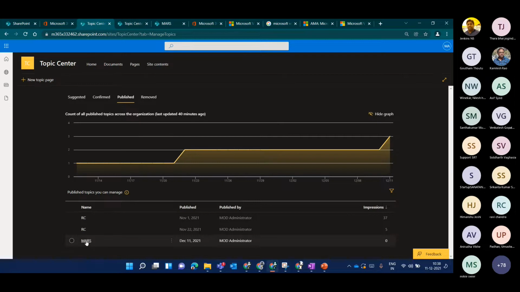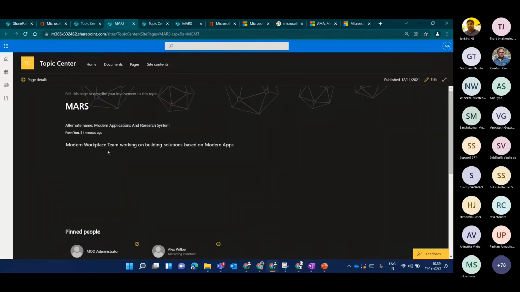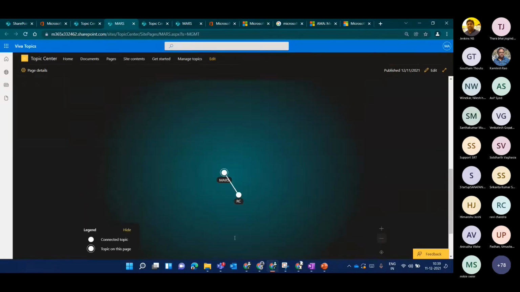Right now, this is already a topic which I have created. Did you see this? If I hover over this topic, I can see detailed information about what exactly this is. And if I click on this, I'll be redirected to this topic page.